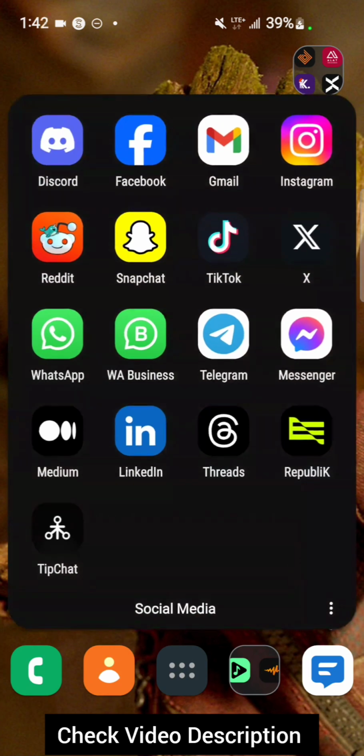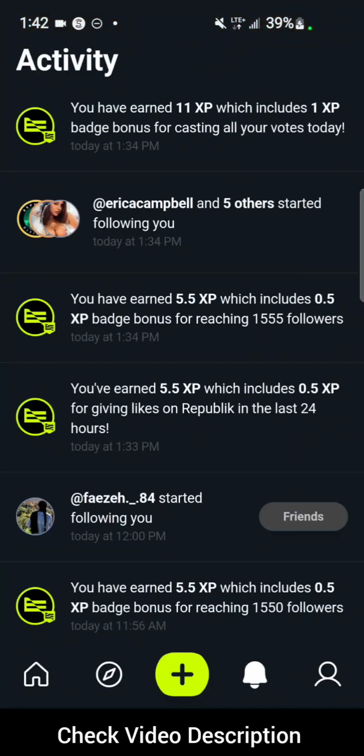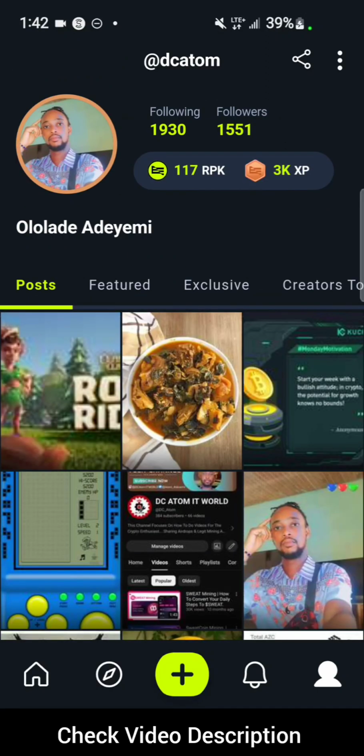Republik is a social finance app, like a combination of social media and cryptocurrency. You can see, this is the Republik app, and you earn XPs for using the application. That is chatting, uploading, giving likes, joining challenges, and voting.